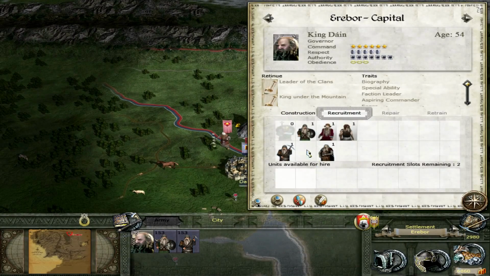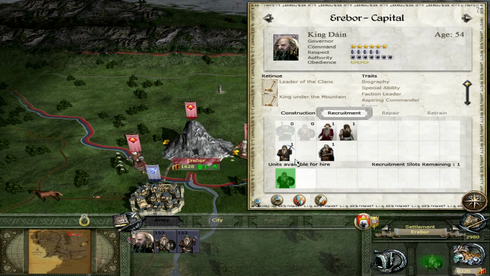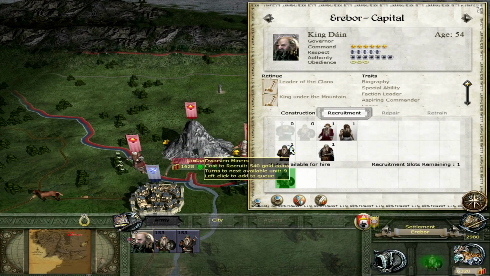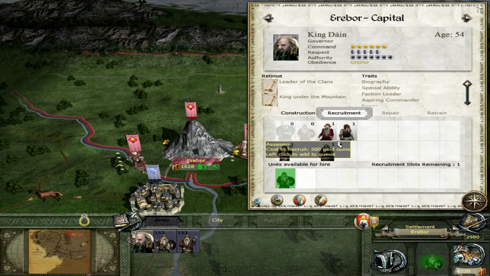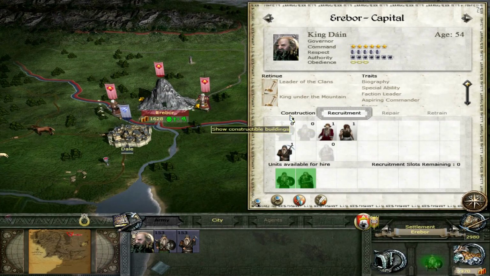I think with the dwarves, it just takes a long time. I think they're quick to recruit, but it takes a long time for them to replenish or something like that. I know there's a disability of them somewhere. Have I got a spy anywhere? Probably, but let's build another spy.